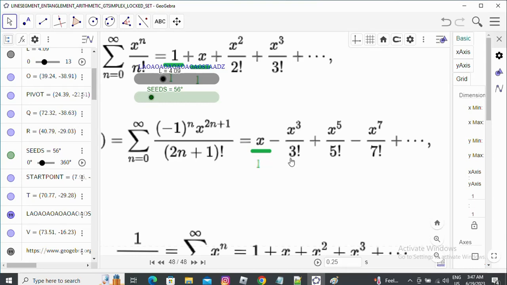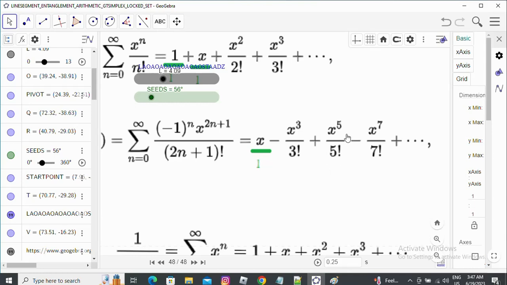So x by 3L is representing one triangle, and that triangle is glued with another triangle whose sides are x as the output and 2 as the input, and that is also glued with another triangle where x is the output and L, that is 1, is the input. In this way we can consider these 3 triangles are glued and forming one Gtsimplex.